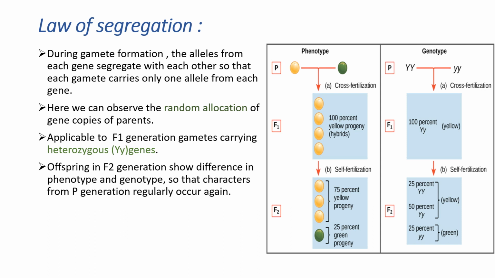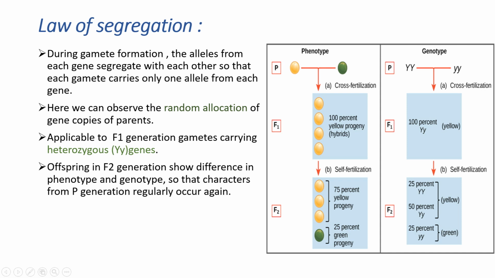Phenotypically, for example, if we took 4 plants, 3 of them have yellow seeds and 1 has green seeds. That's why he gave the ratio of 3:1. Genotypically, 1 has the dominant yellow colored seeds, 2 have the heterozygous yellow colored seeds, which have both the dominant and recessive alleles, and 1 has the recessive alleles, meaning recessive green color. So here he explained the 1:2:1 genotypic ratio.